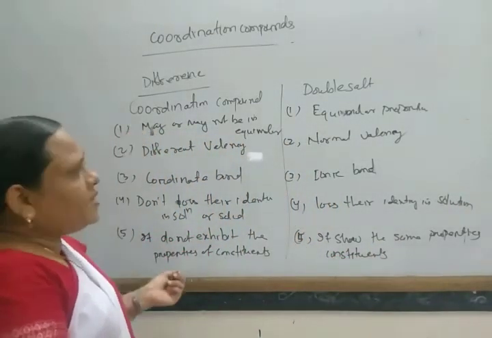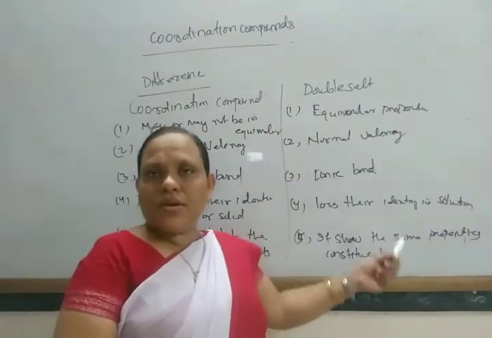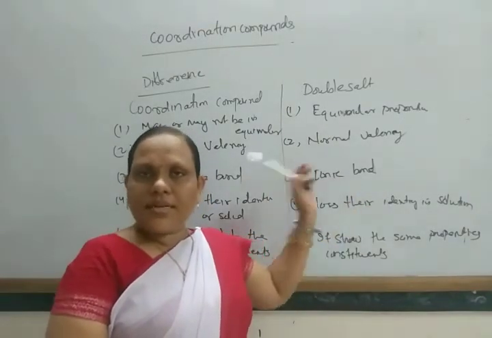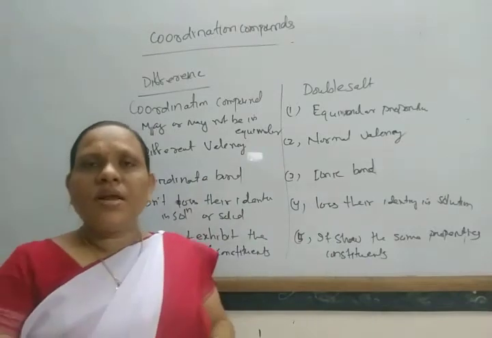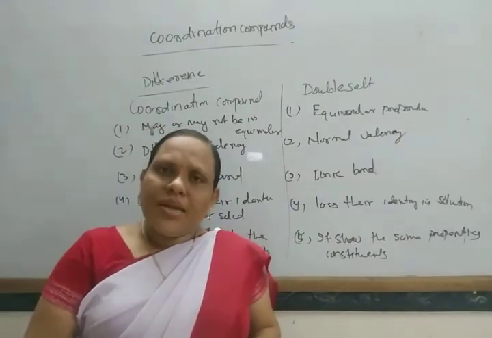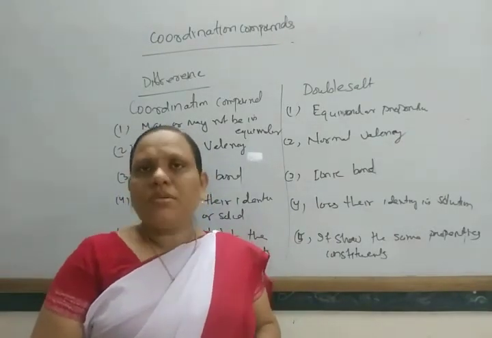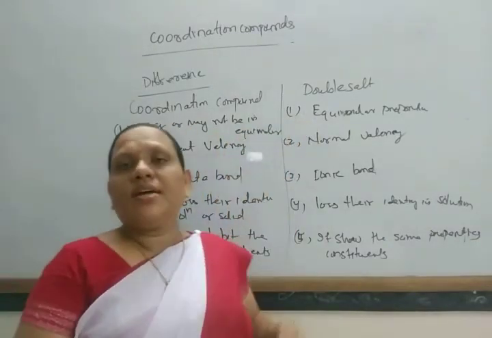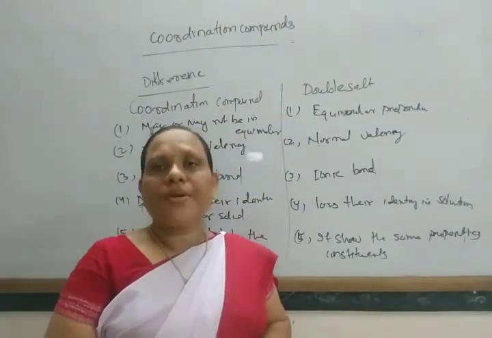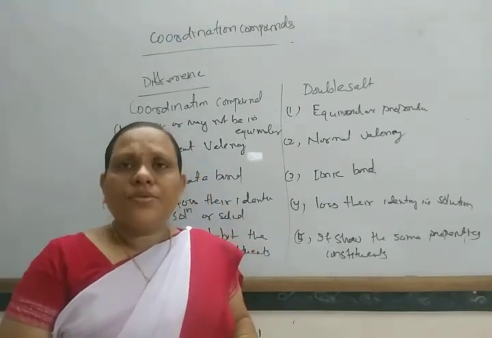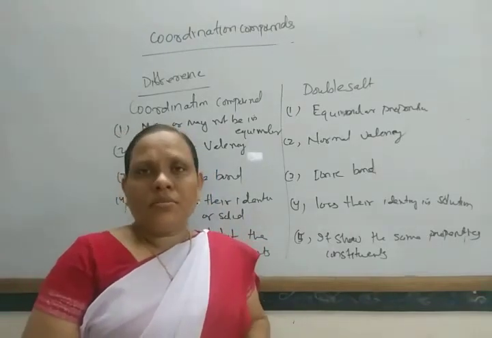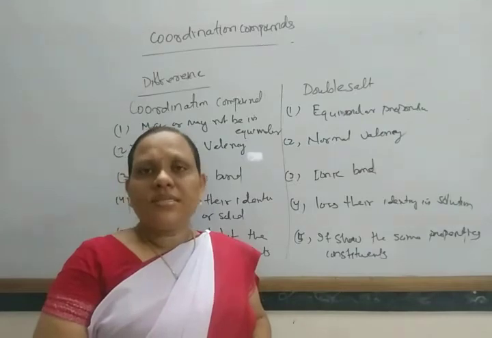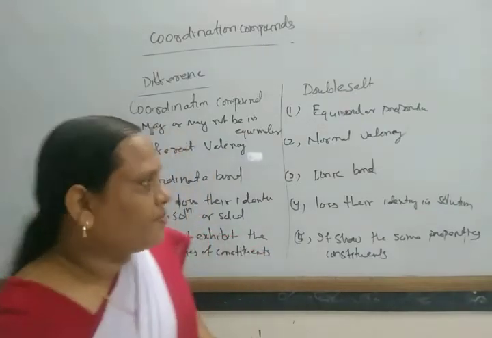It shows different types of valency. It shows only one valency, that is ionic bond. It is formed by coordinate bond. In this way, these are some main important points of difference, that is, of coordination compounds and that of double salts. Okay. Now, next comes what are the important terms related with these coordination compounds.